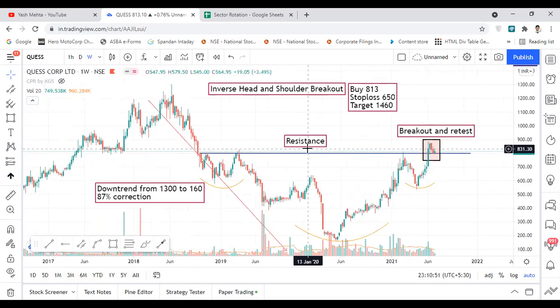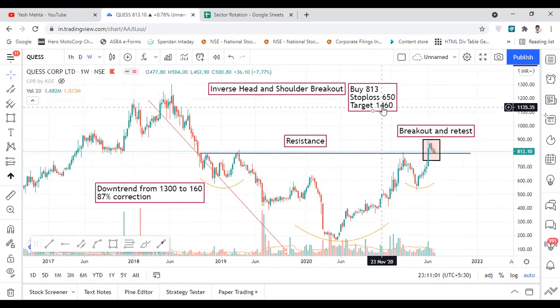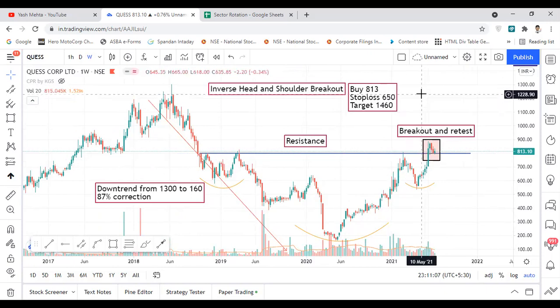So this is about Questcorp, and this will be a positional trade, so it can be held for probably 1 year or more than that. So just keep this in mind. Also the stop loss is at 650, so the risk is around 160 points in this case. So plan your trade accordingly in this particular stock.